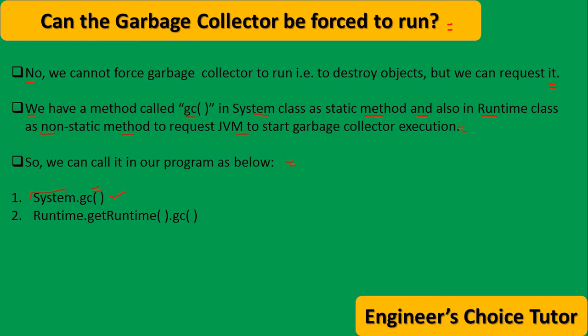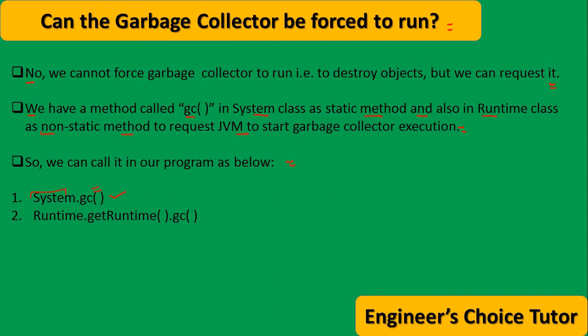The second way to call gc is by using the Runtime class. A Java application can communicate with JVM by using the Runtime object. So first we have to get the Runtime object. The Runtime class is present in the java.lang package and it is a singleton class.